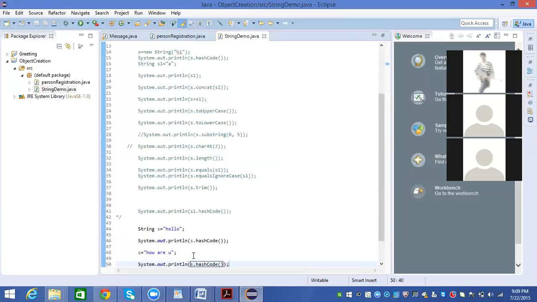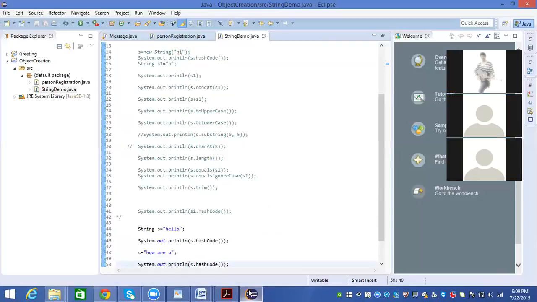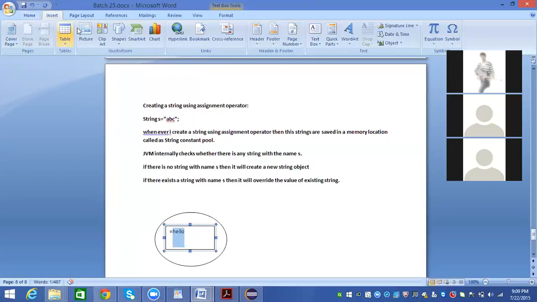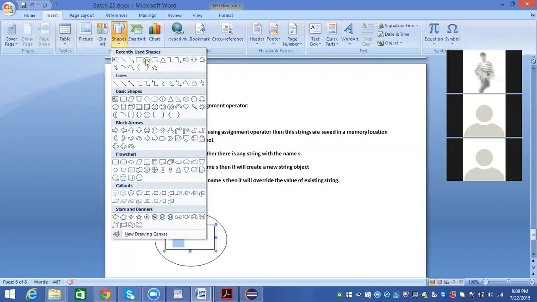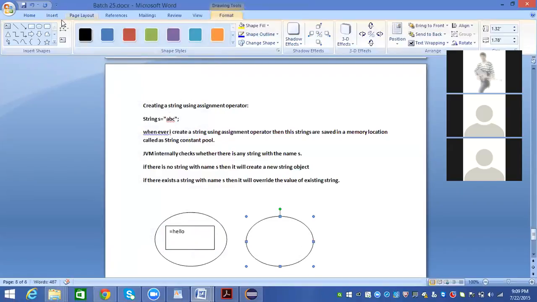Okay, the same name, yes. Then what it does is, the string object s already exists, am I right? Yes. So this memory location, whatever memory it is created, will be like that only. The string s, which is hello, will be like that only. But what it is going to do is create this string. Let me show it here.